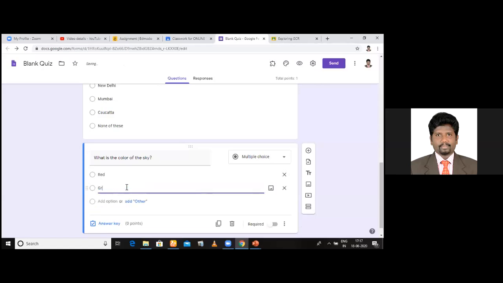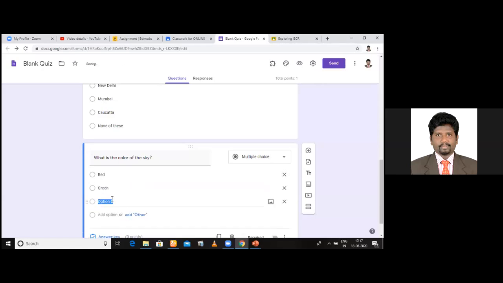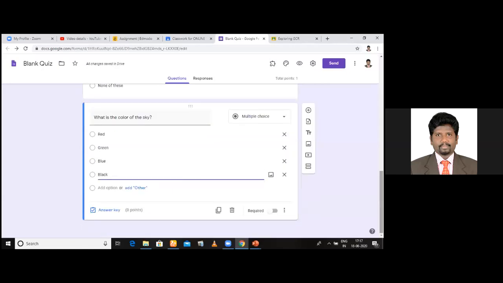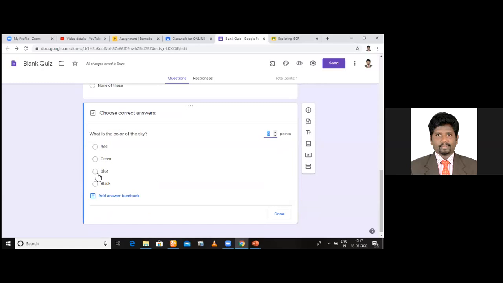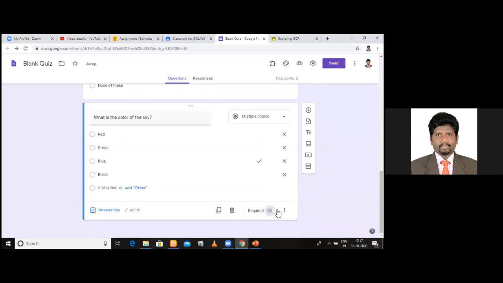Red, green, blue, black. So what will be the right answer? How do you set the right answer? Go down, see answer key is here, and select the right answer and give points. Am I clear to you? Just press this done. Okay, make it required.